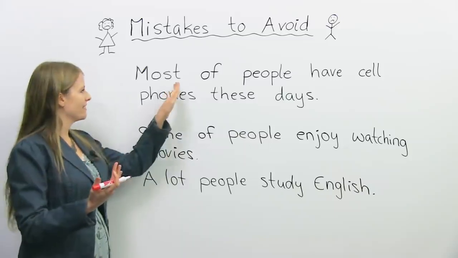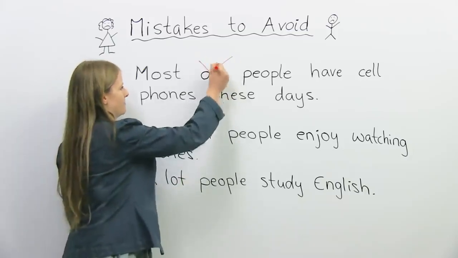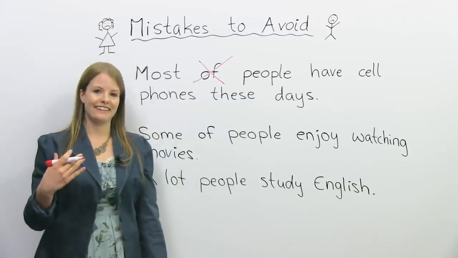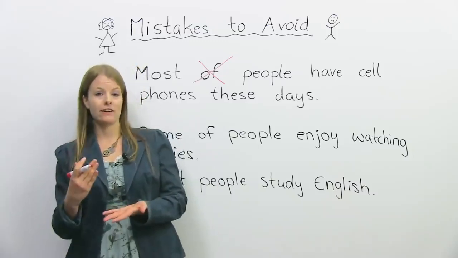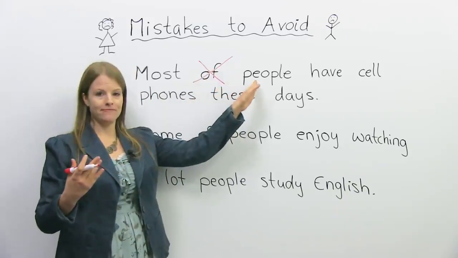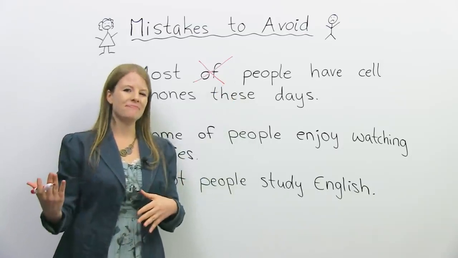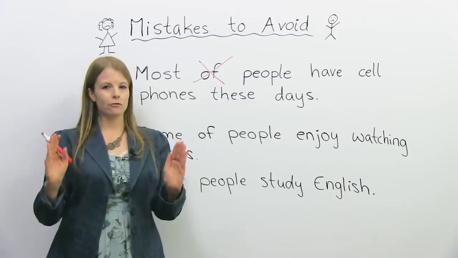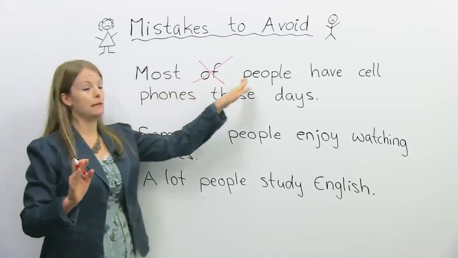The problem here is of, okay? We don't need of. Of is incorrect here. We would just say most people. Most people have cell phones these days. Most people love Chinese food. Most people like to play sports. You don't need of. If you had most of the people, that would be okay, but you need the here. Although that's not as common, that actually gets into more complicated grammar. So the easy rule is just don't use of with most people, okay?